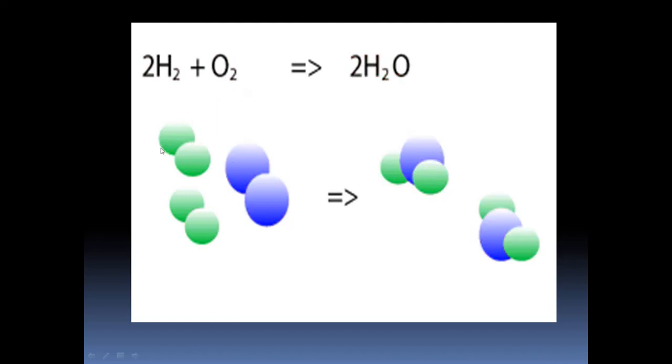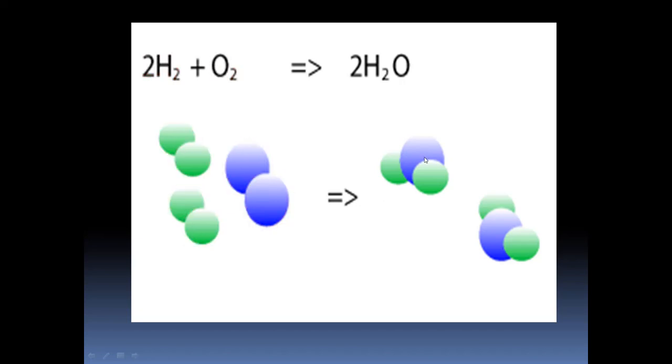These are the two reactants. When these two reactants combine, it gives rise to a new product with new properties, that is water, H2O. This water is used to extinguish fire.